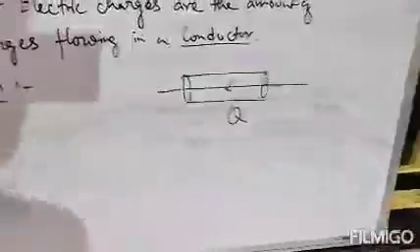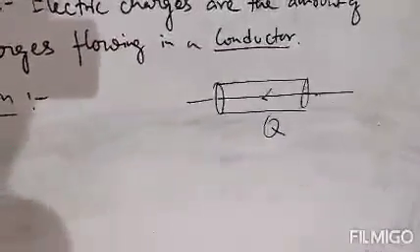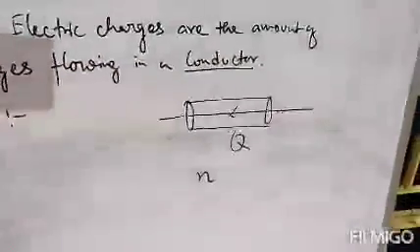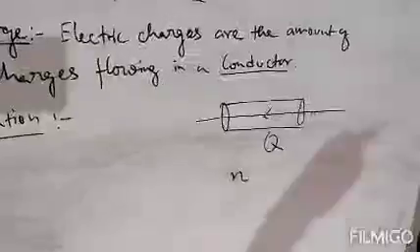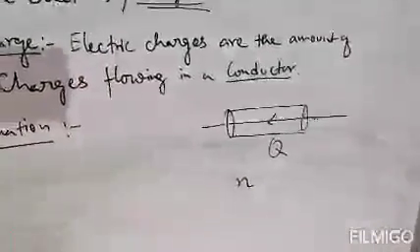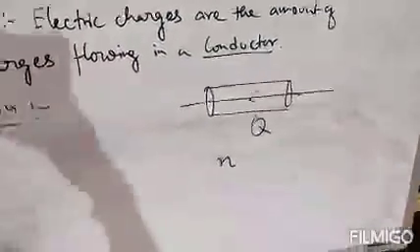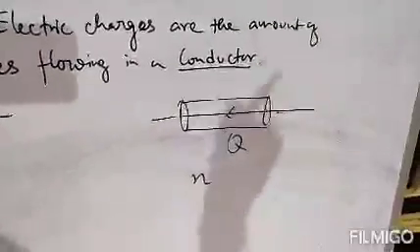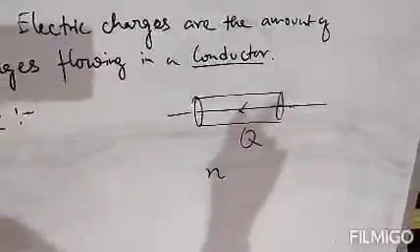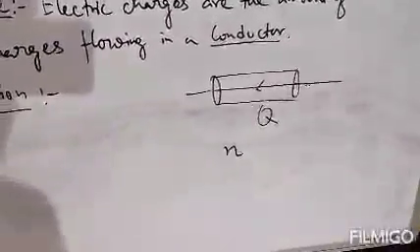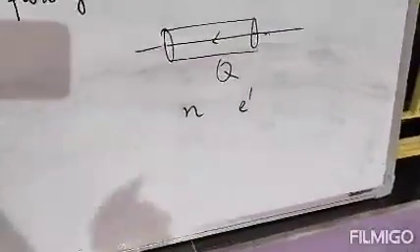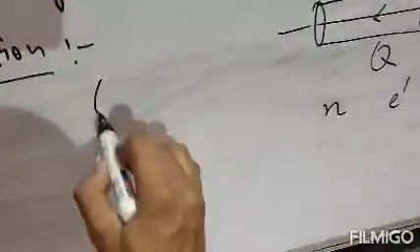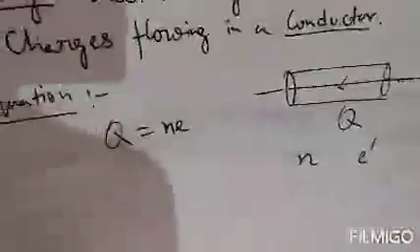Suppose in a conductor, Q amount of charge is flowing and N is the number of electrons. Because if electricity is flowing through a conductor, that means there must be free electrons available. So if Q is the amount of charge flowing through any conductor, N is the number of electrons present in that conductor, and E is the charge of one electron, then the amount of charge Q will be equal to NE. This is the equation of charge.